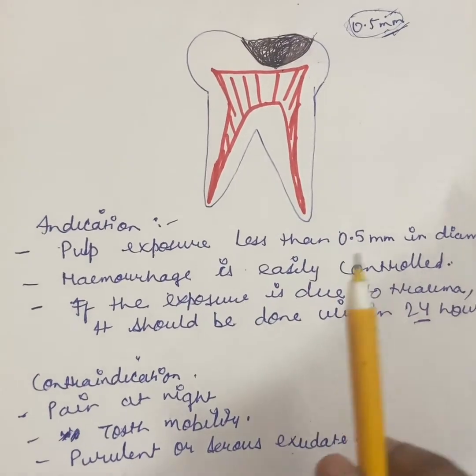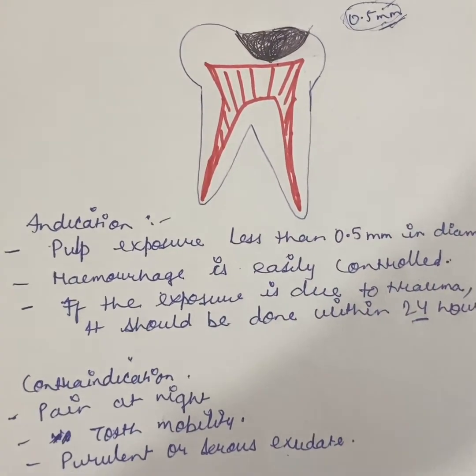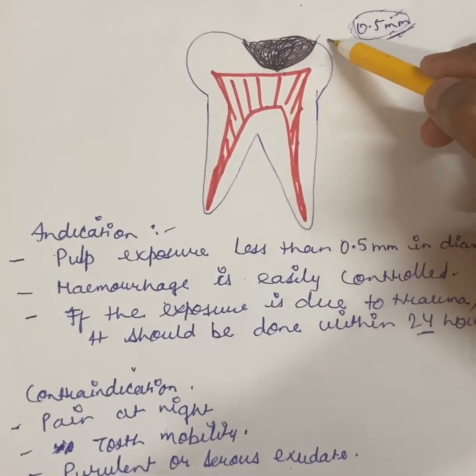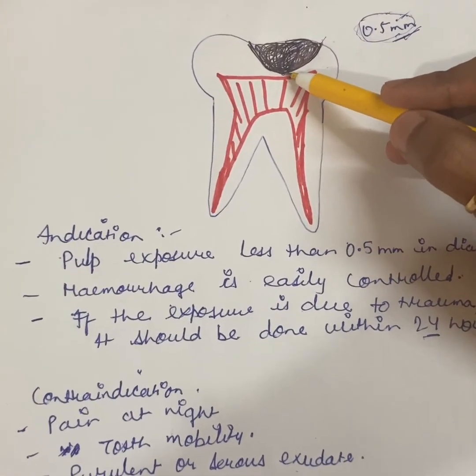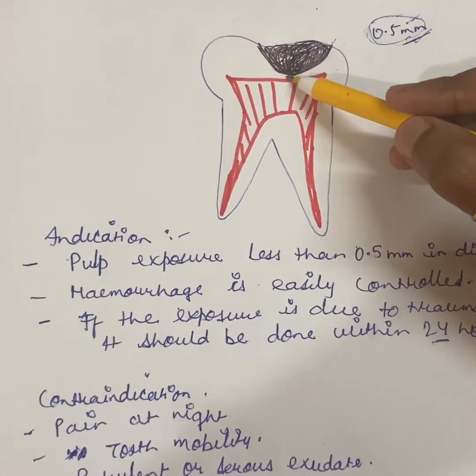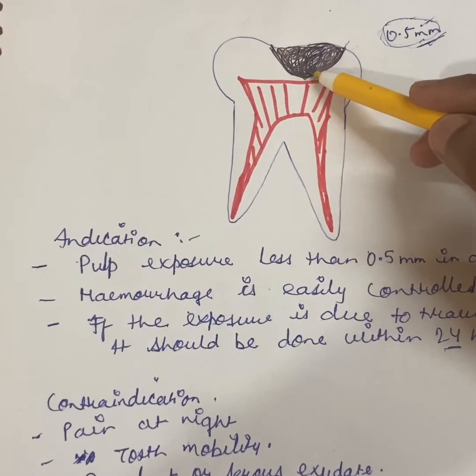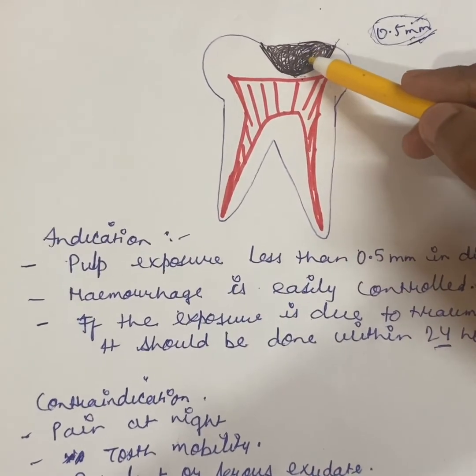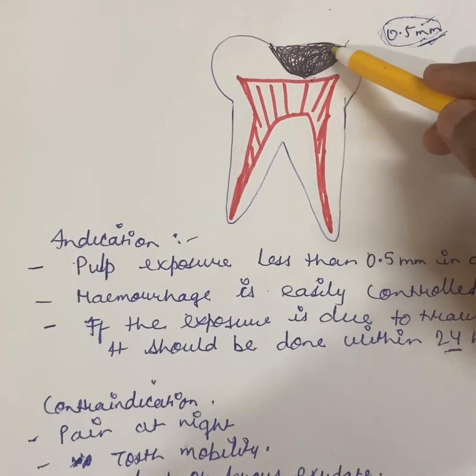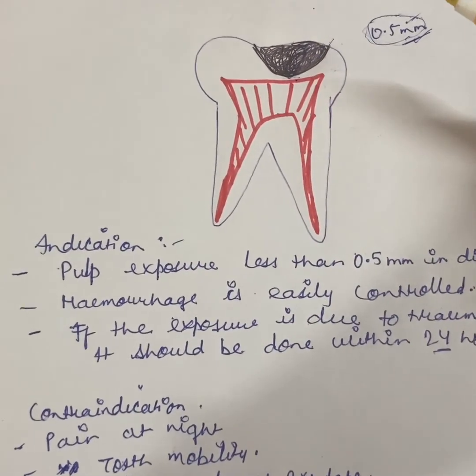The process is the same for this also. What you are doing here, you are removing the caries, you are controlling the hemorrhage, then you put calcium hydroxide, followed by a glass ionomer cement base, and then your restoration.